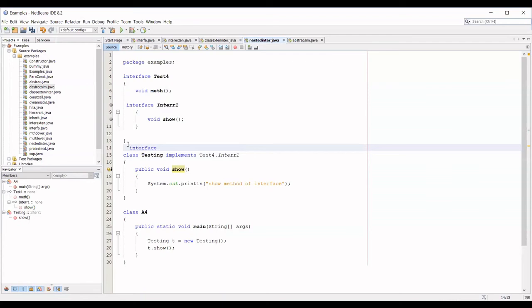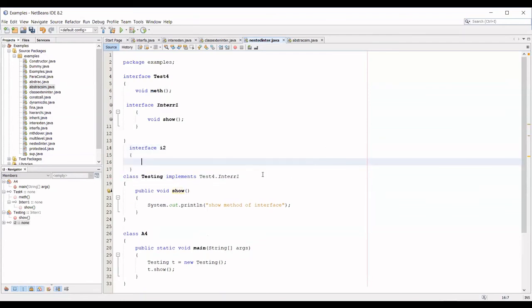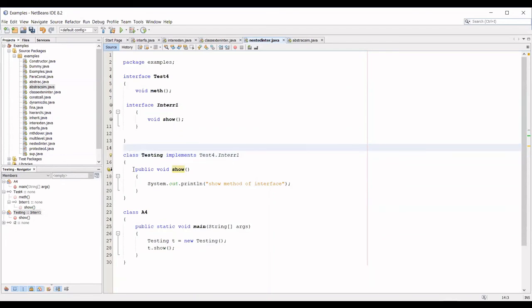Then if you have int2, I'm just putting here. So next, if you want to use that, you just put comma and the name of the interface. Got it. Is it clear? Yes, ma'am. Any other doubt? Okay. So what is the point here you wanted to remember? The interface which is nested inside an interface, by default it is public and it is static by default.